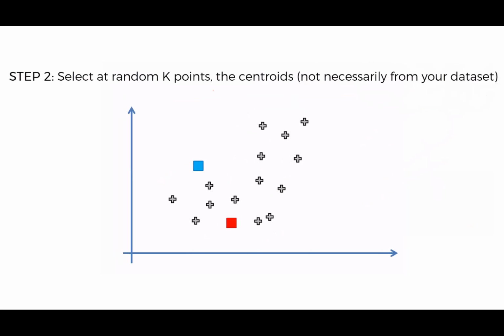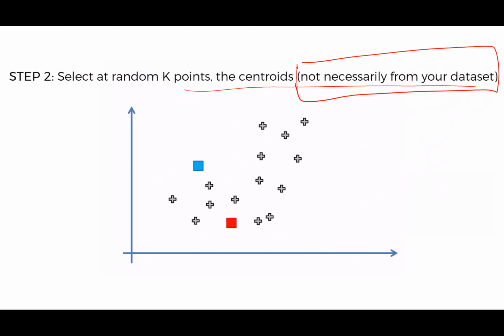Now, select at random k points as the centroids, not necessarily from the data set. So now I am just assuming any two random points. This is one cluster centroid and this is another. I am selecting any random k points and they need not be part of my data set. They can be any number.